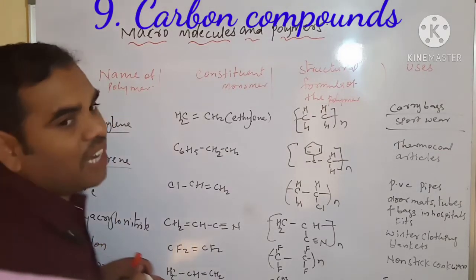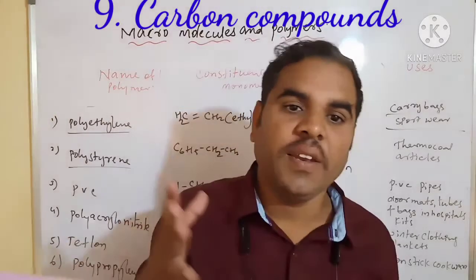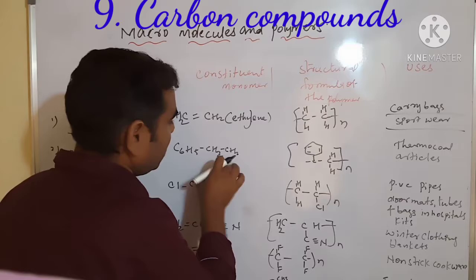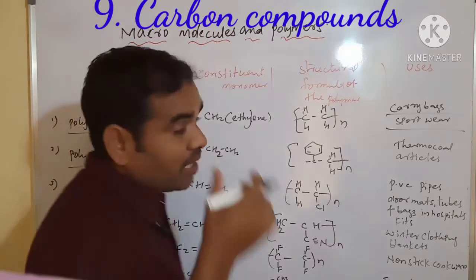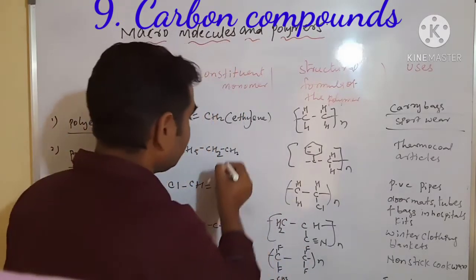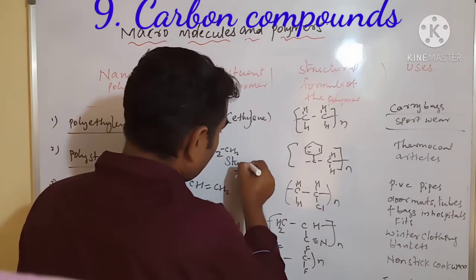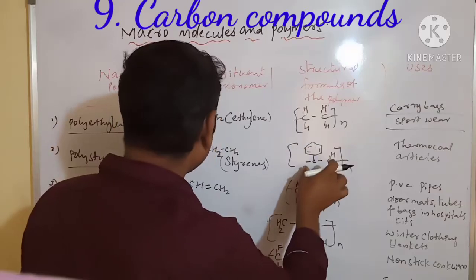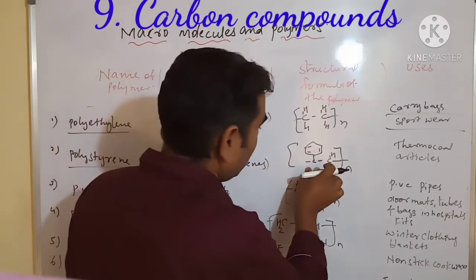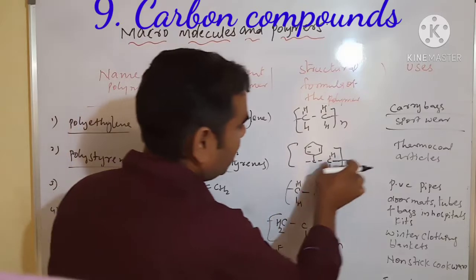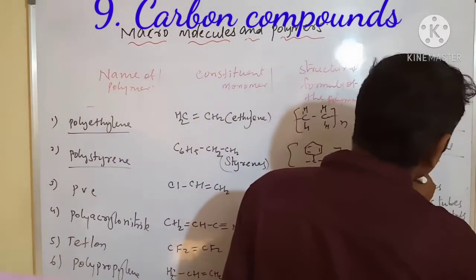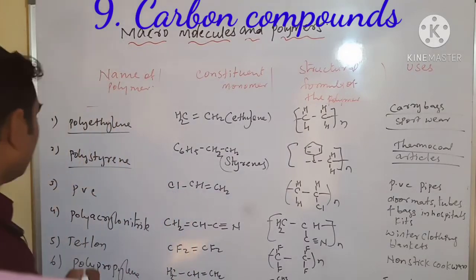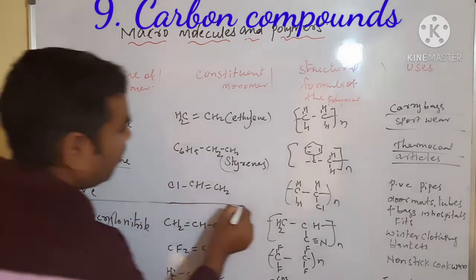Next we have polystyrene. It is a styrene group. This is a phenyl group, and this is an ethylene group. We call this styrene. The styrene group has a phenyl group, so it is C2H5, meaning a benzene structure is there, and it is used for thermocol articles.